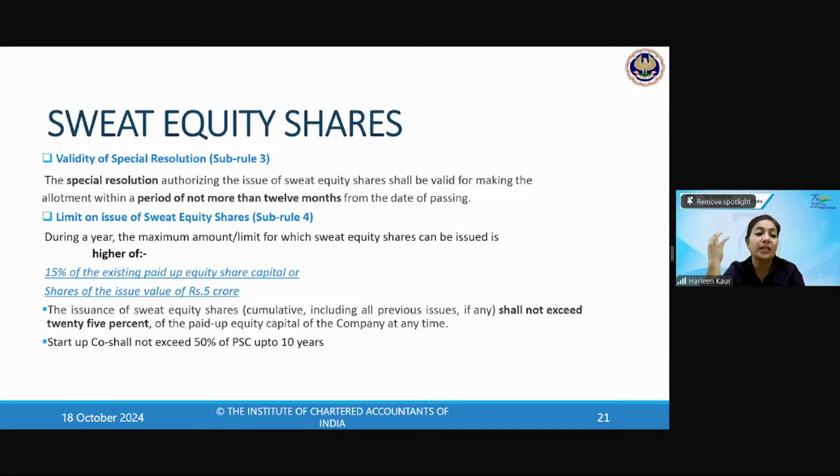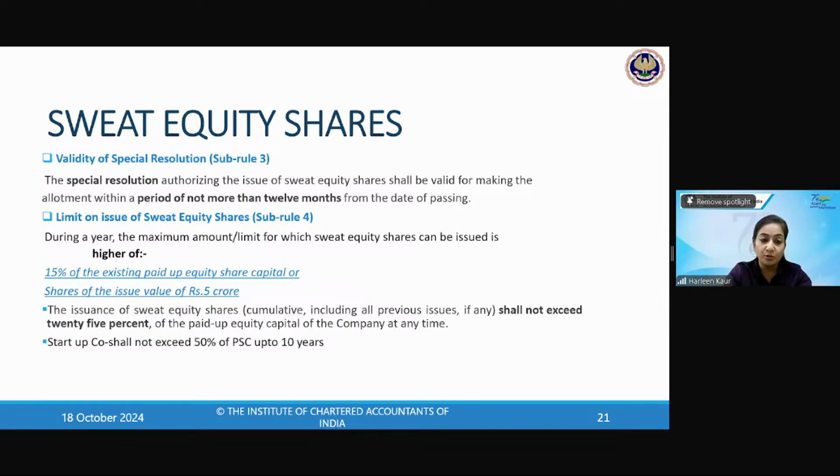Now comes the further regulations on sweat equity shares: how the resolution is issued, and for what period this resolution has to remain. If you listen very carefully, you will learn it quickly, the way you have been learning the chapter so far. So what is the time period for which the special resolution is open? It is open for a period of 12 months. It is not valid for more than 12 months.